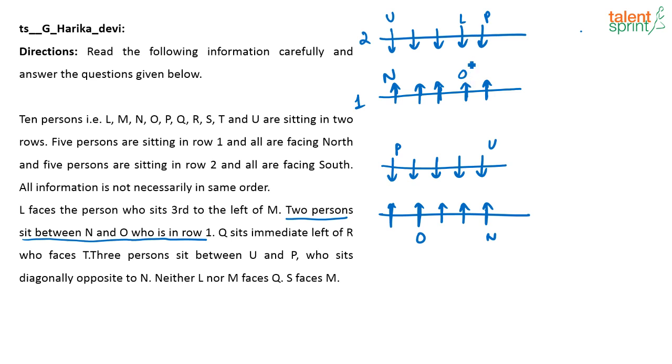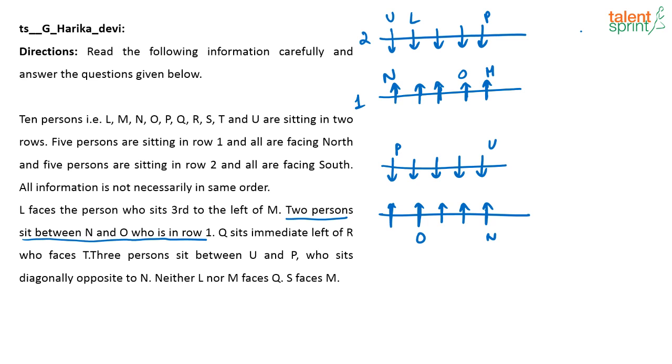L has to face the person who is sitting third to the left of M. Not possible, right? So can L come here? L is facing the person who sits third to the left of M. This can be L and maybe I can put M here, right? L faces the person who sits third to the left of M. Maybe that is possible.